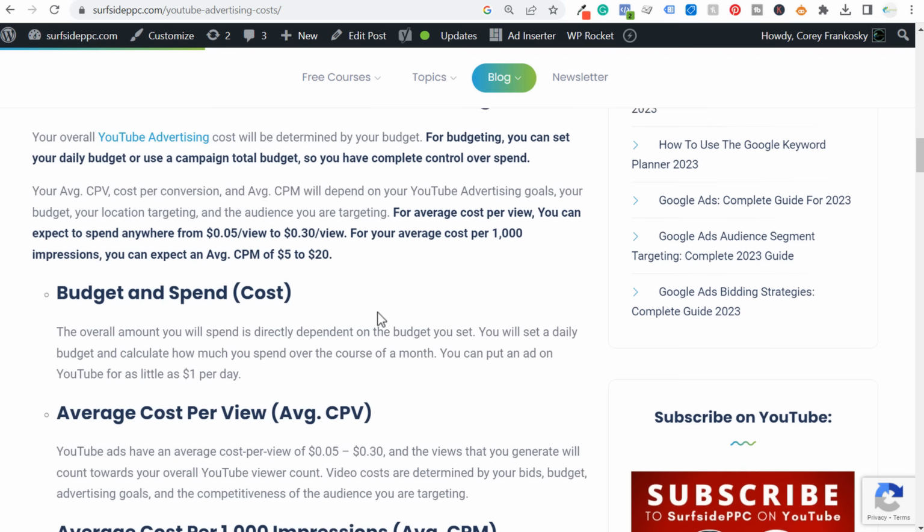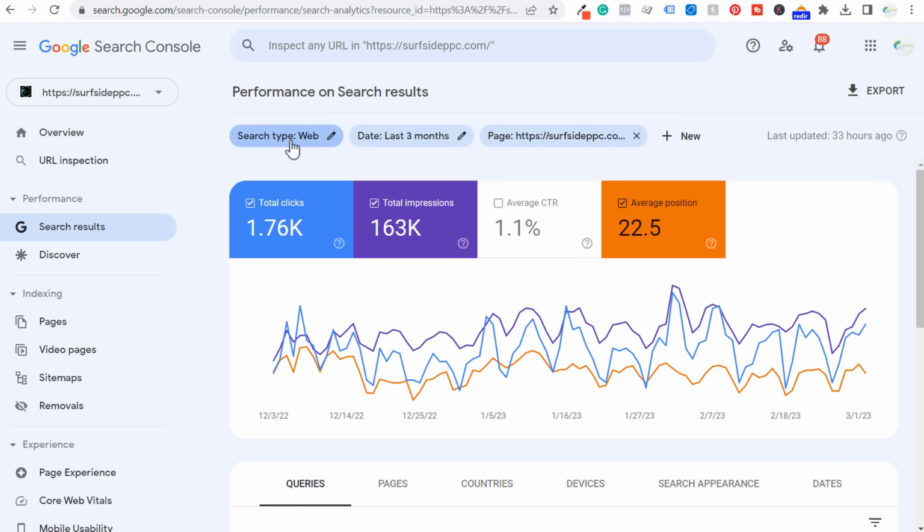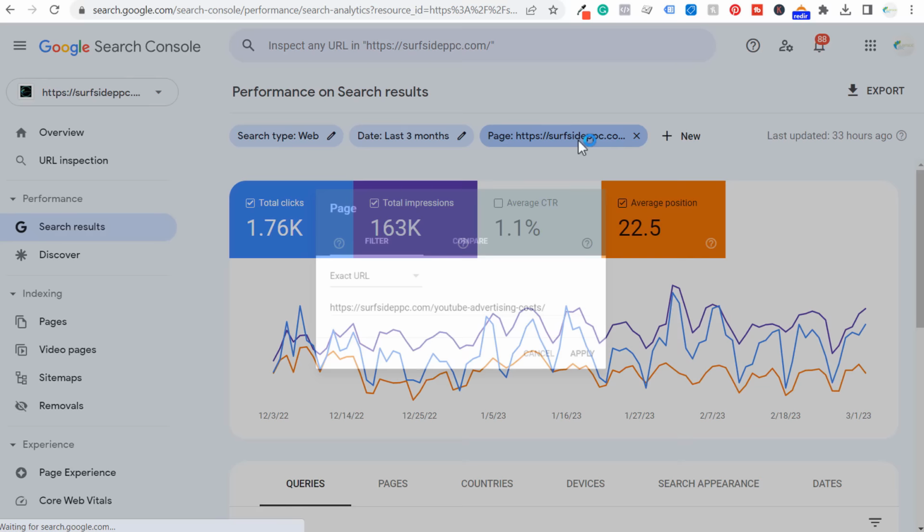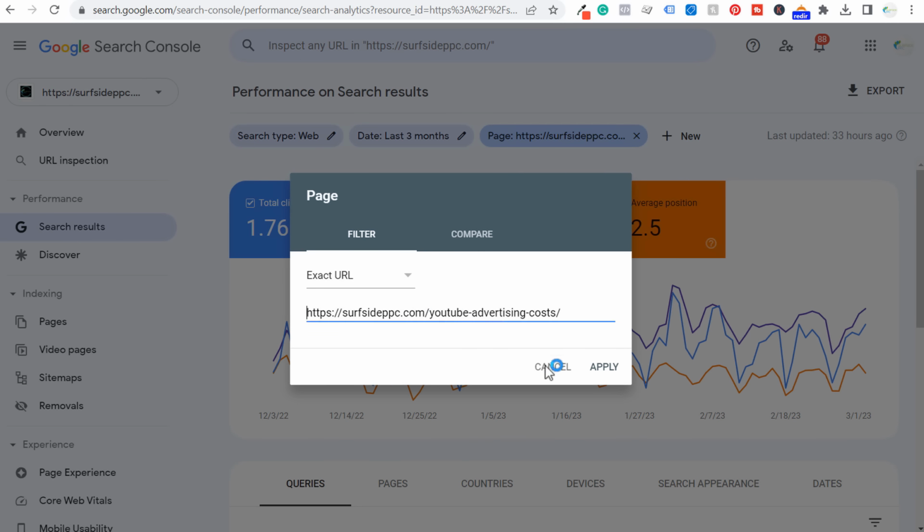So basically everything you need to know about costs, I've tried to cover in this article specific to YouTube advertising. Now, if we come over here to Google Search Console, we're looking at the last 3 months for this specific page and how many clicks and impressions it's driven for my website. So you can see this has been a really good article for me in terms of driving clicks and impressions. We're looking specifically at just this one page here.